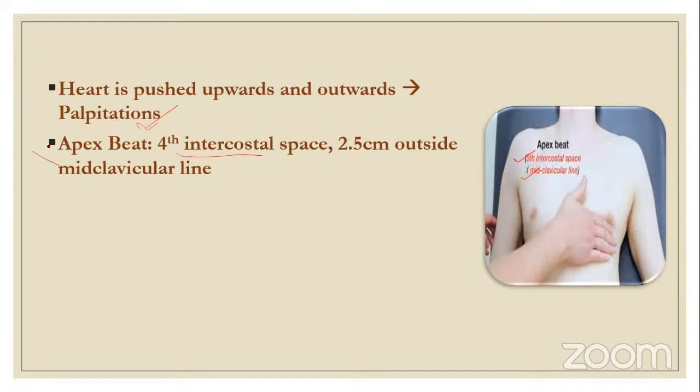This is also an important question. So the apex beat is felt in pregnant women in which space? The fourth intercostal space, 2.5 centimeters outside the midclavicular line. Usually it is felt medial to the midclavicular line, whereas in pregnancy it is 2.5 centimeters outside the midclavicular line. Pulse rate is high.